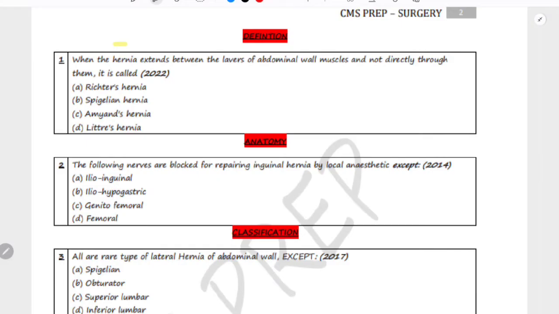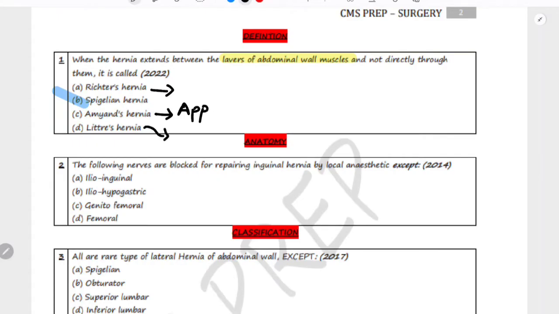The first question is, when the hernia extends between the layers of abdominal wall muscle and not directly through them, it is called. The correct answer is Spigelian hernia. Why are others incorrect? Richter's hernia involves only a part of the bowel bulging through the hernia and not between the muscle layers. In Amyand's hernia, the appendix is a part of the hernia, usually in the inguinal canal and not between the abdominal layers.